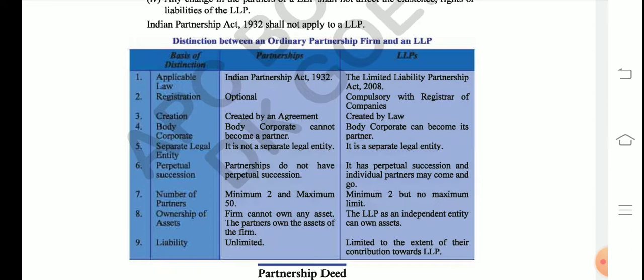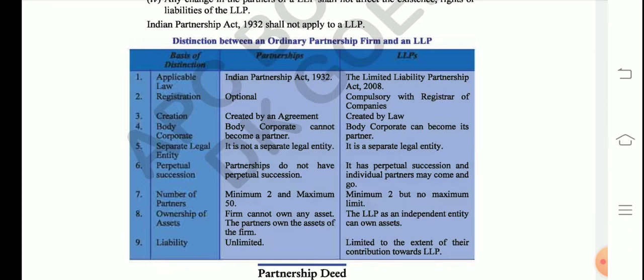So XYZ cannot become a partner of ABC firm, because XYZ is a body corporate. It's automatically a separate business. So that separate business cannot become a partner of the other business. But in case of LLP, it actually allows other body corporates to become its partners. See, here they are very different from each other.